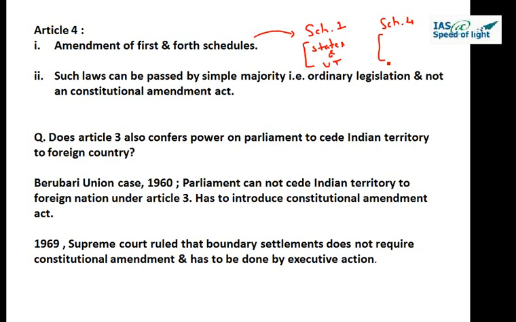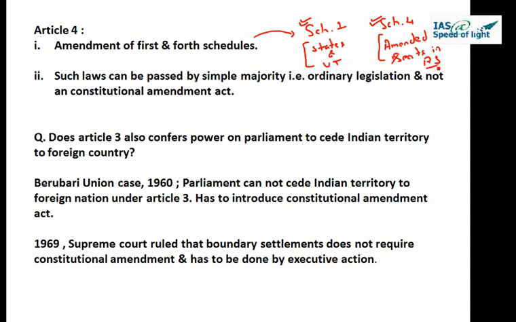So when the population changes for the state, its corresponding seats in Rajya Sabha will also change. So Schedule 4, which is the representation in Rajya Sabha for each state, will also be amended. And this is seats in Rajya Sabha for states.